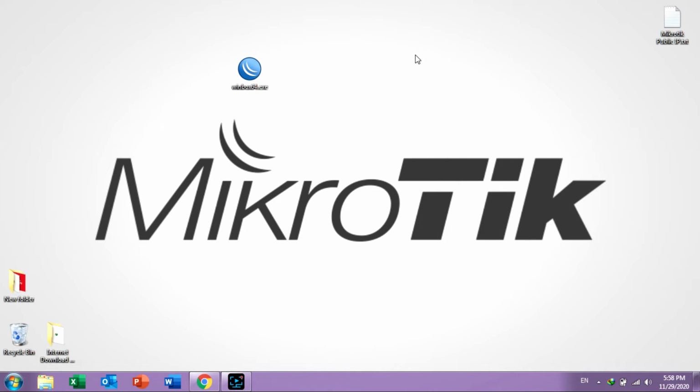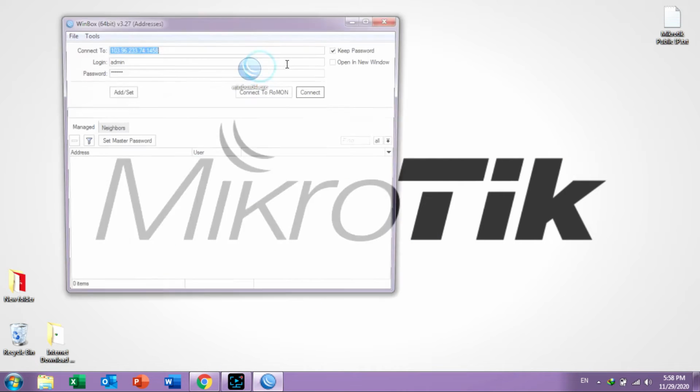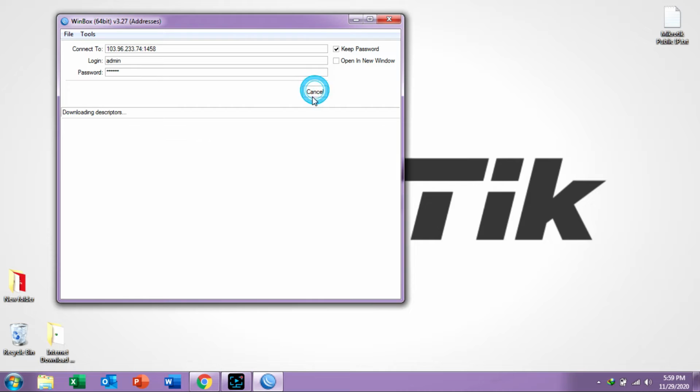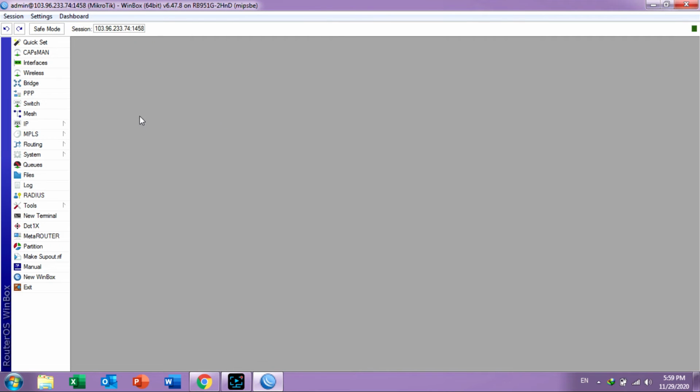Okay. So after that, click on Winbox and enter your MikroTik IP address and login name and password. Just click on connect and this window will appear.